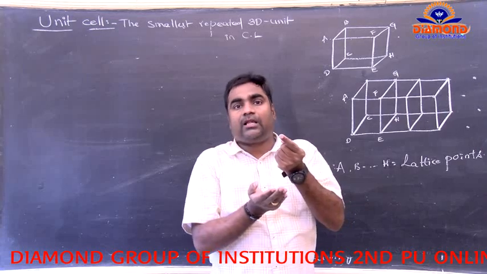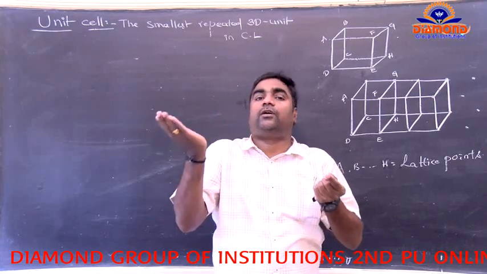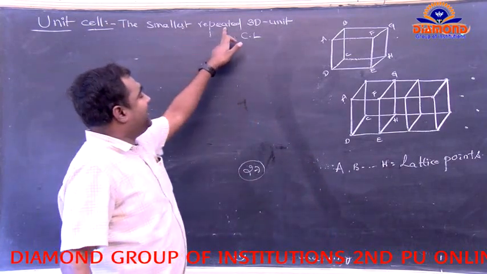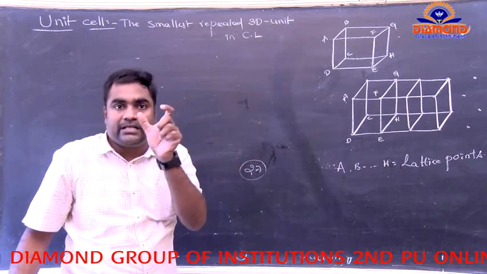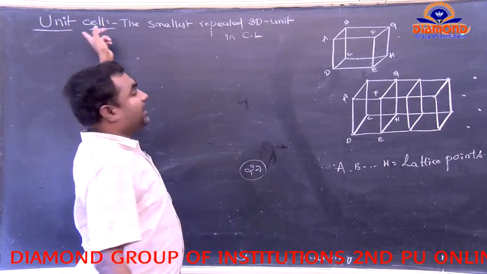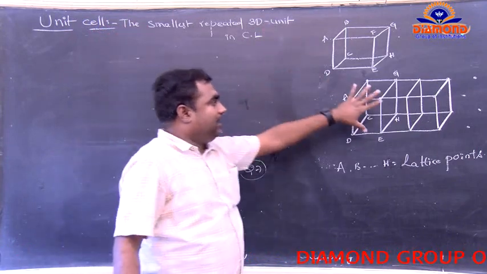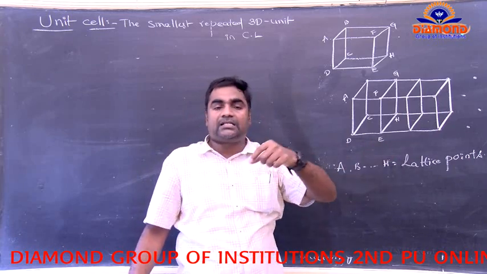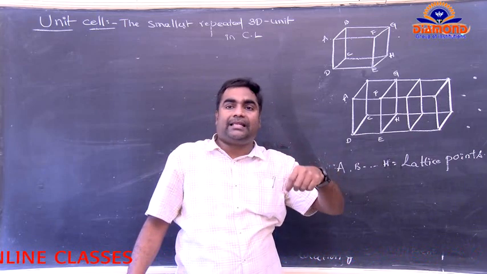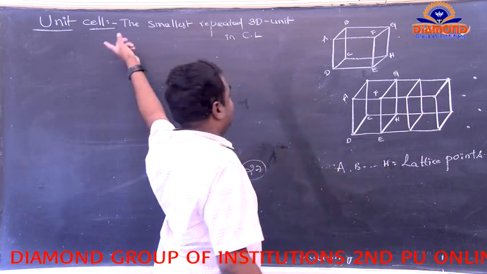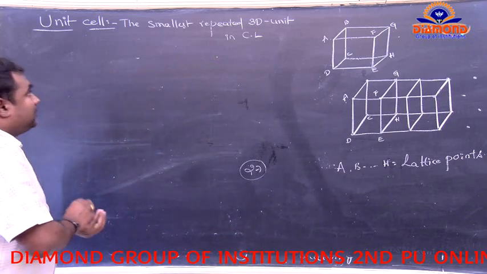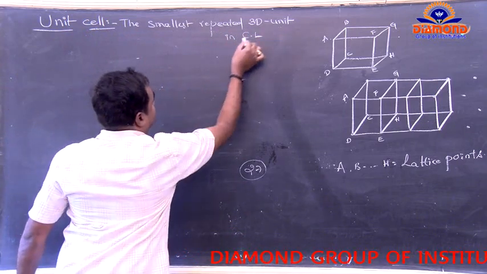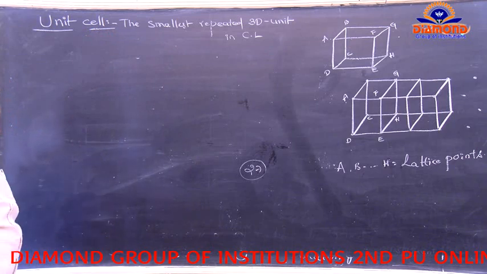Right? In the first layer we got 9 soaps, in the second layer 9 soaps, and in the third layer 9 soaps. So the smallest repeated three-dimensional unit belongs to the single soap. So the soap is taken as a unit cell. Here the total box is taken as the crystal lattice, and the single soap is the repeated unit in the box. Now, the smallest repeated three-dimensional unit in the crystal lattice is known as the unit cell.